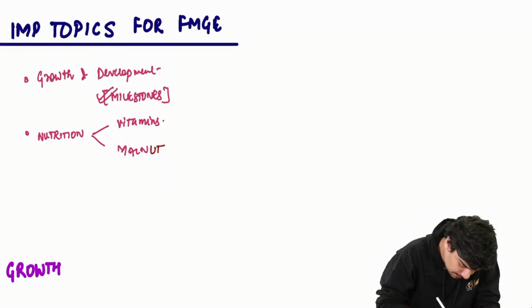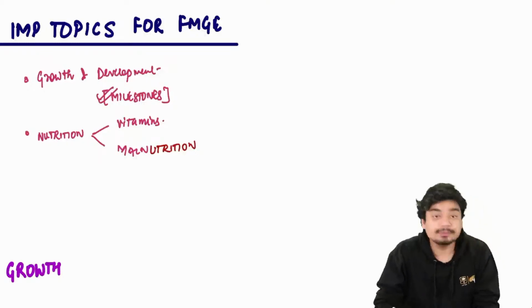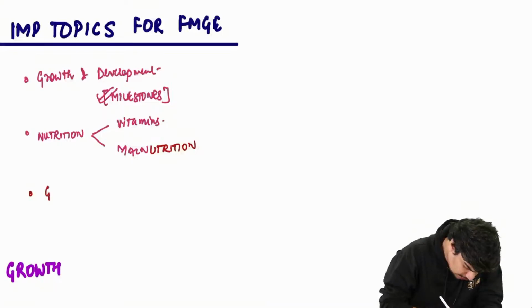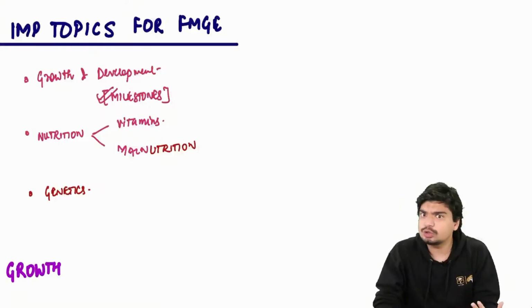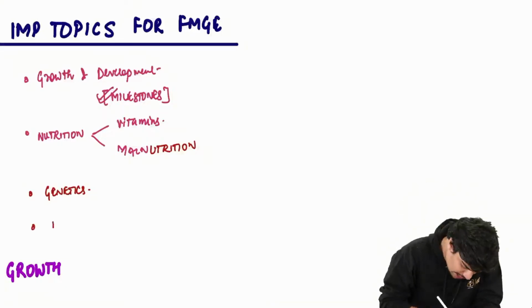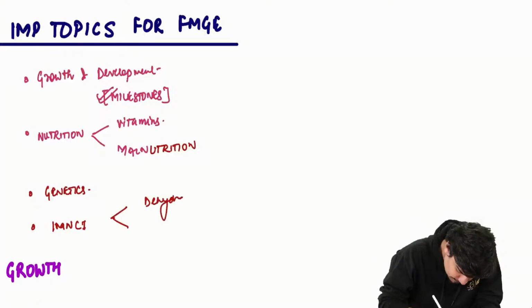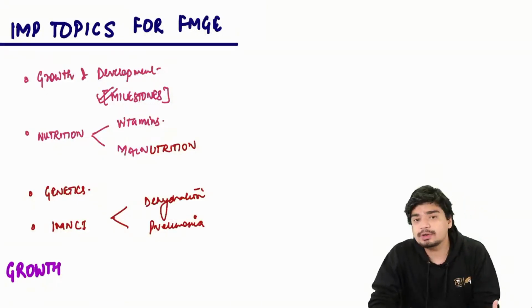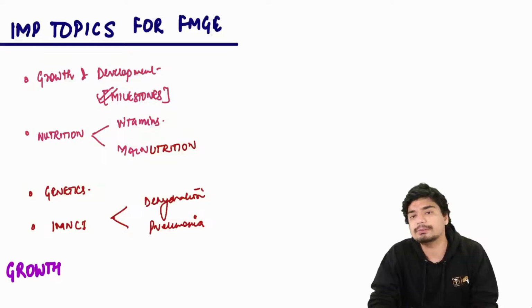This includes your malnutrition. This includes your vitamins, deficiencies of important vitamins as far as your exam is concerned. Apart from this, a little bit of genetics also is important. Questions related to Noonan syndrome have been asked. Questions related to Turner syndrome have been asked. So those genetic disorders, those syndromic disorders, are important. Apart from that, your IMNCI, be it dehydration or pneumonia. The management of dehydration or the management of pneumonia, again, very important.